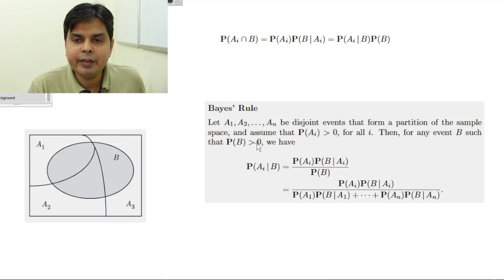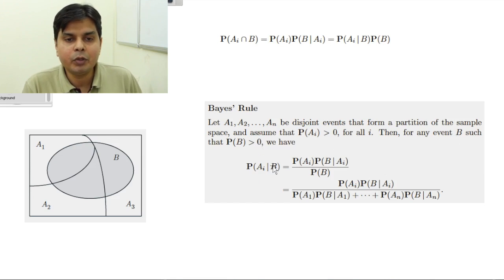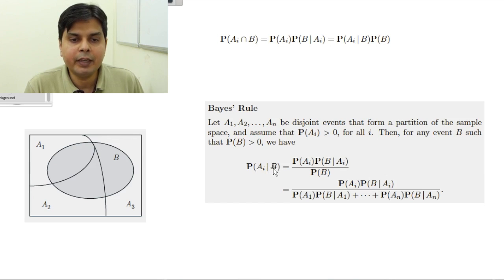Then for any event B such that P(B) is greater than 0, why is this condition required? Because you are using the conditional probability of Ai given that B has happened. So now that B has happened, this P(B) has to be greater than 0. So the probability of Ai given B will be this thing I have proved in the last slide, and this P(B) can be written as this using the total probability theorem.